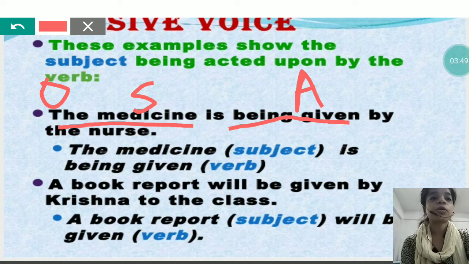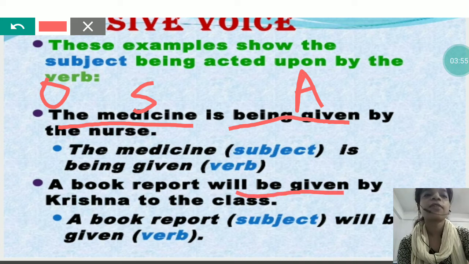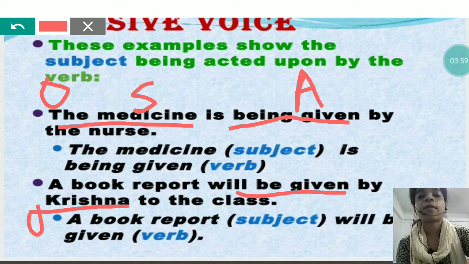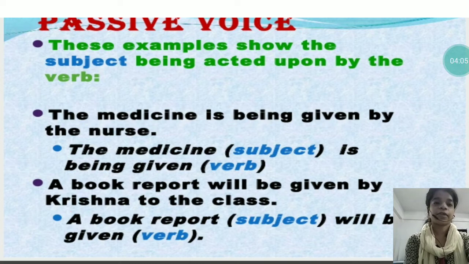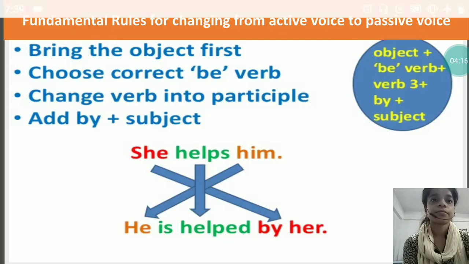Next, a book report will be given by Krishna to the class. Again, the action to give is received by the subject. Here Krishna will become object and a book report will become subject. So this is the difference between active and passive voice. In active voice, the subject performs the action, and in passive voice, the subject receives the action.